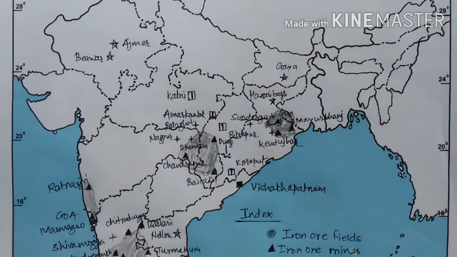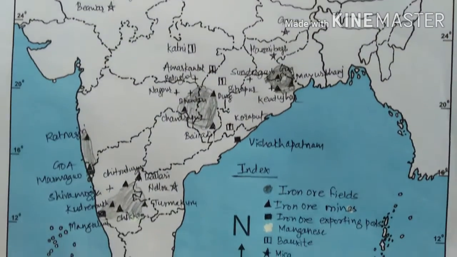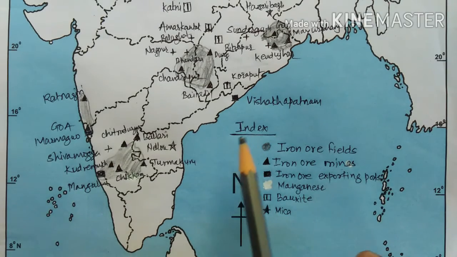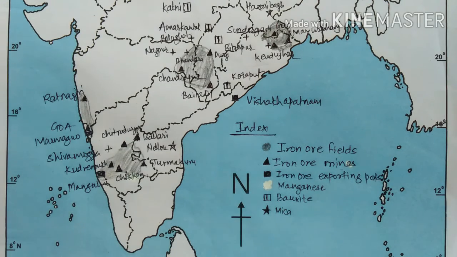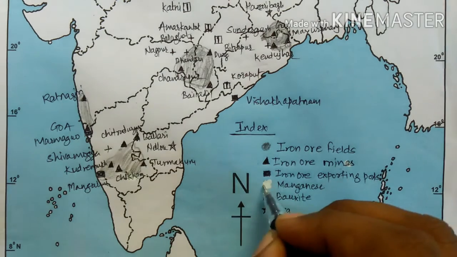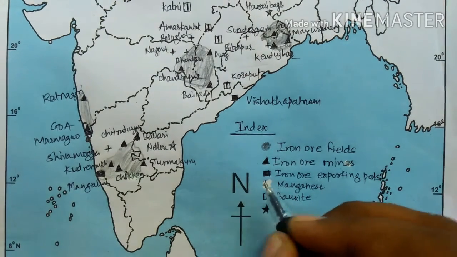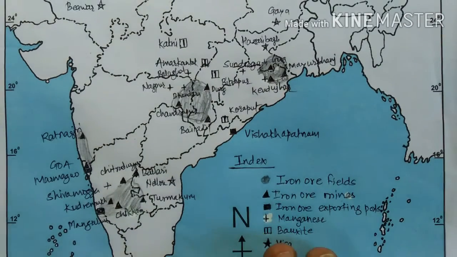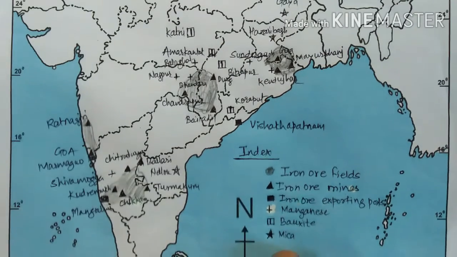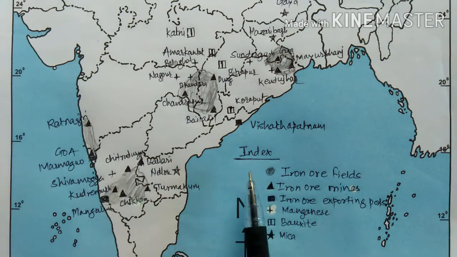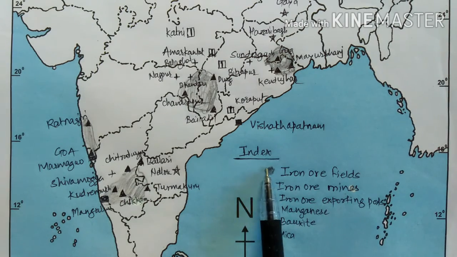See here, I have drawn the map, and I have also shown here the index of the map. In the same way, you have to mention the place names, and at last you have to draw the index.